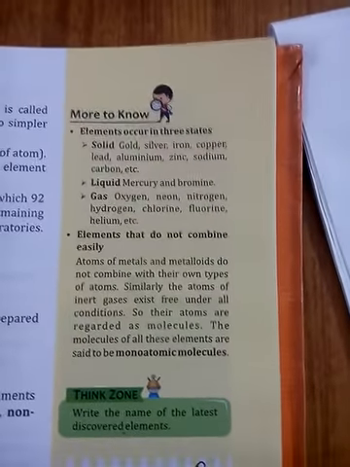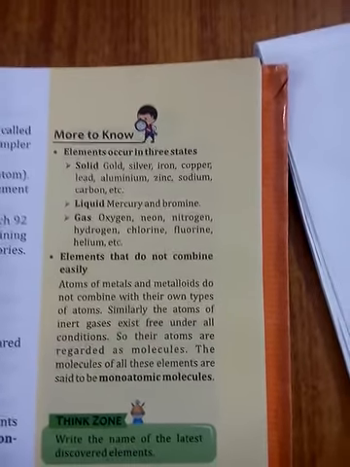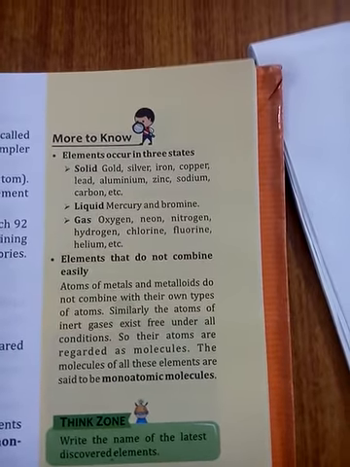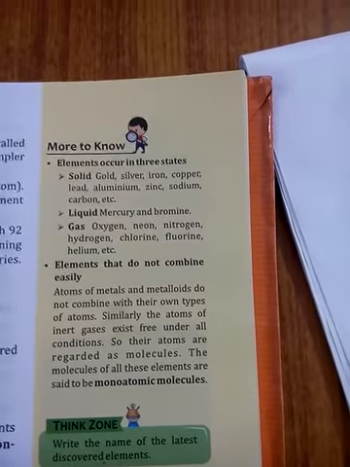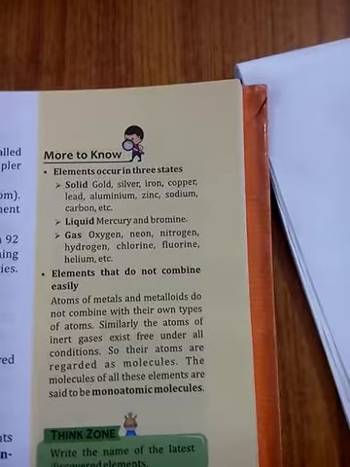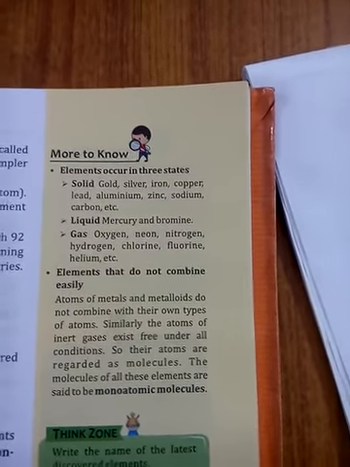Elements occur in three states. Solid: some elements which occur in the solid state, you can go by this example: gold, silver, iron, copper, lead, aluminium, zinc, sodium, carbon. These are all elements which occur in the solid state. Liquid: mercury and bromine.